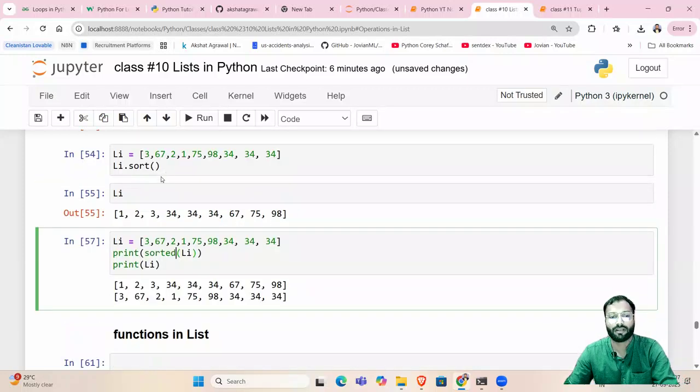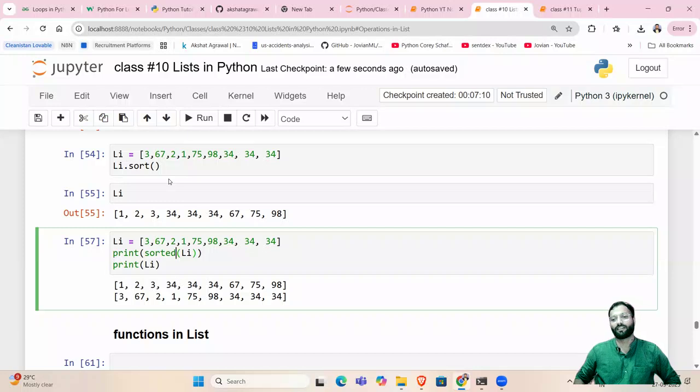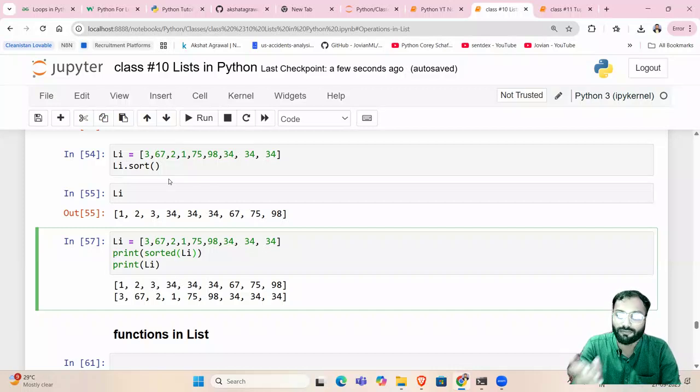So many a times the interviewer asks, what is the difference between sort and sorted when applied to a list? So sort is a permanent operation. It will change the original list. But sorted is a function which will not change the original list. It will just produce a temporary result. So that is the difference between sort and sorted function, right?